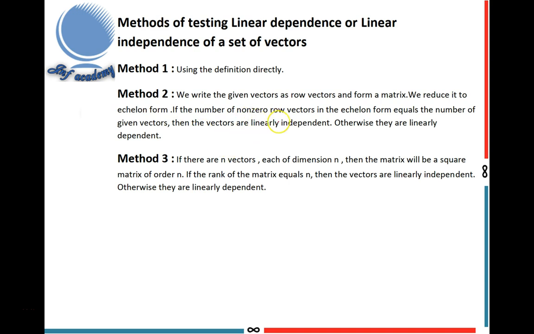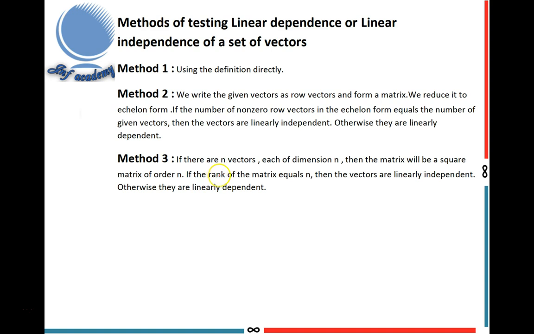If the number of non-zero row vectors in the echelon form equals the number of given vectors, then the vectors are linearly independent. Otherwise, they are linearly dependent.